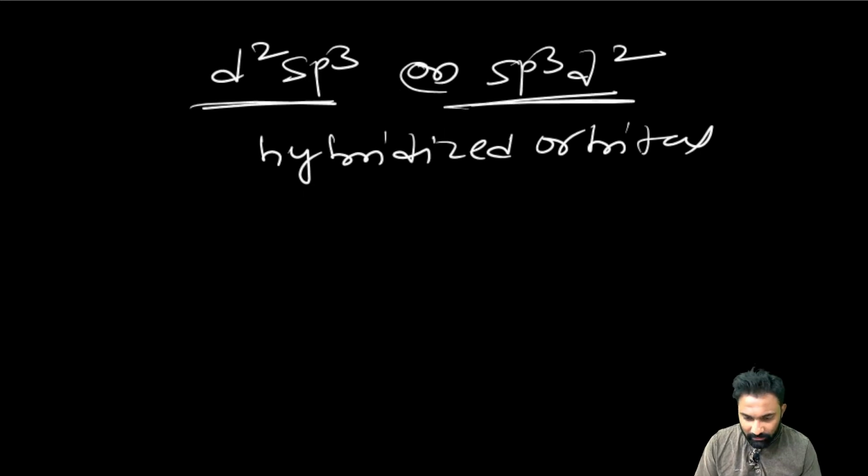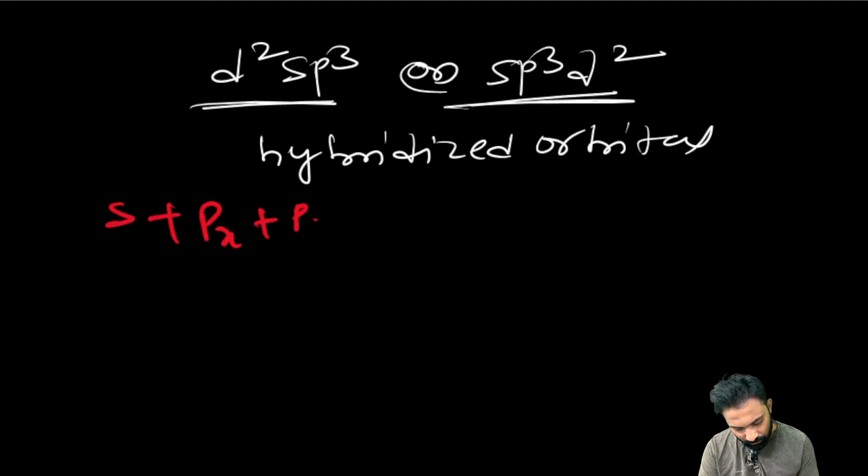Now, what are the hybridized orbitals involved in the sp3d2 and dsp3? Hybridized orbitals, not like s, px, py, pz.